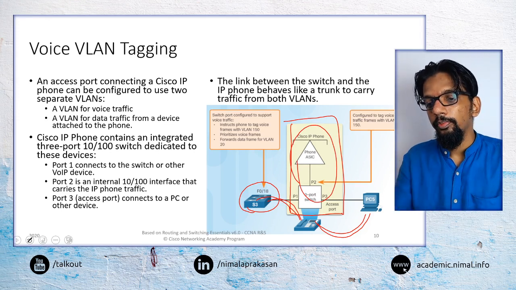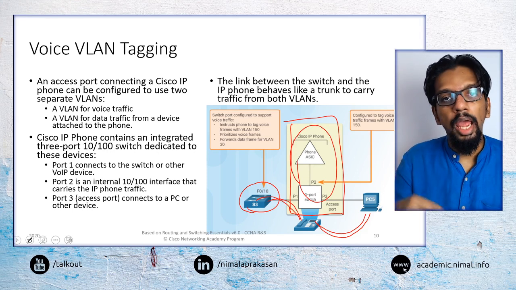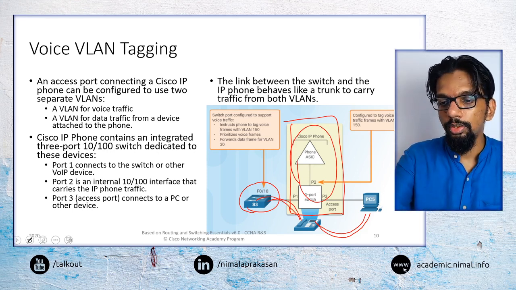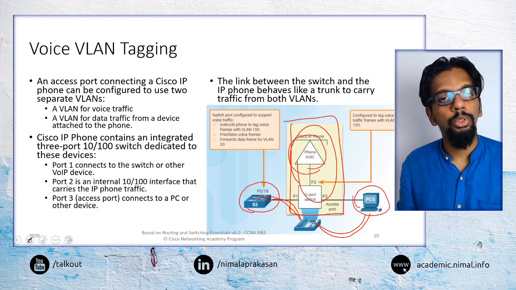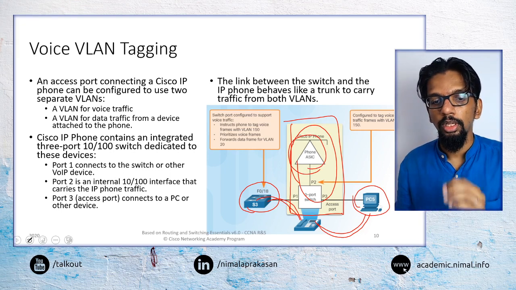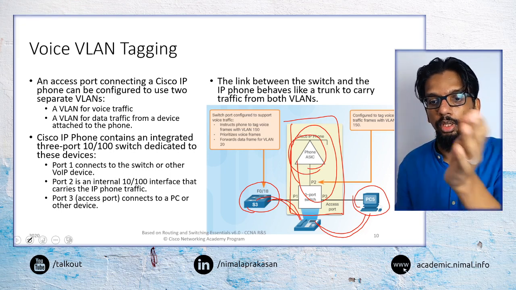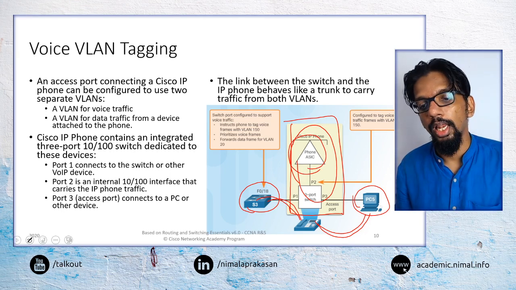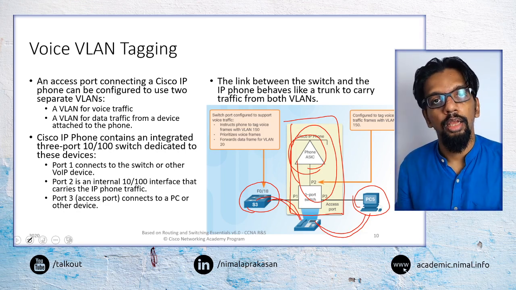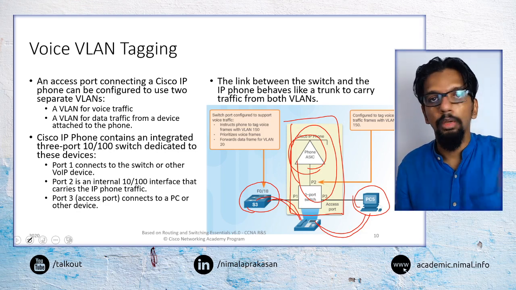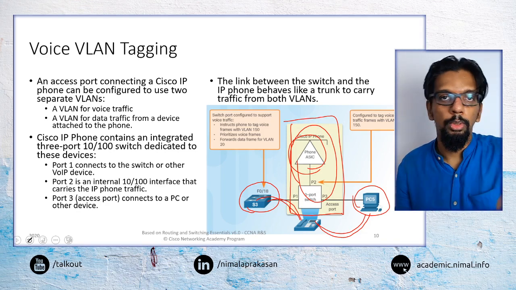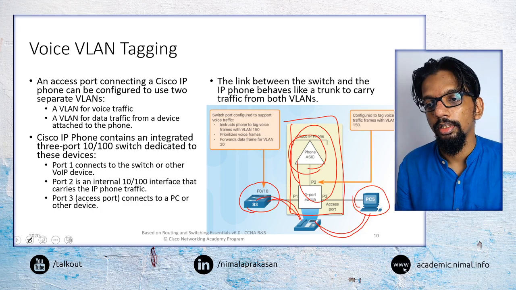So this switch will add the VLAN tags to separate the traffic that is originating from the PC and the traffic that is originating from the voice device. It would add the voice VLAN tag to the voice traffic, and the data VLAN tag will be added to the other one, and then they would be forwarded on to the network based on those VLAN identifiers.